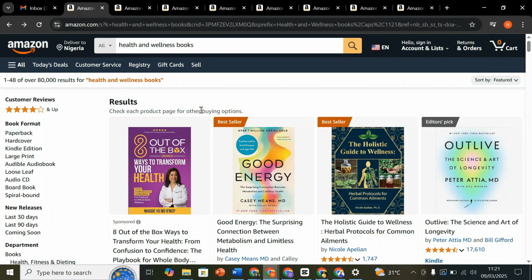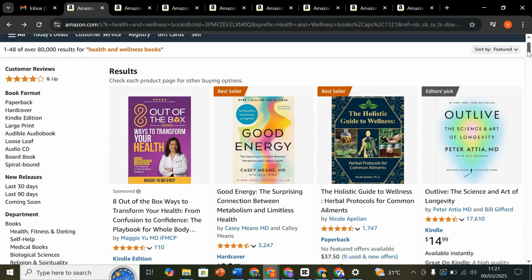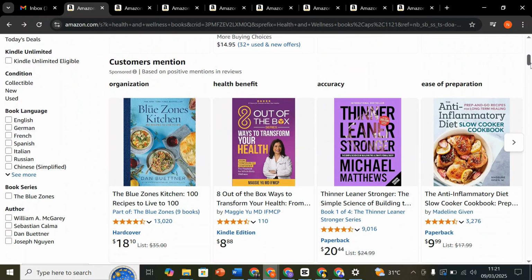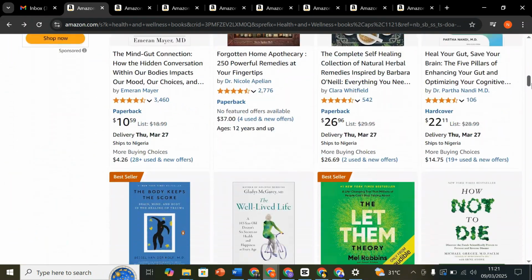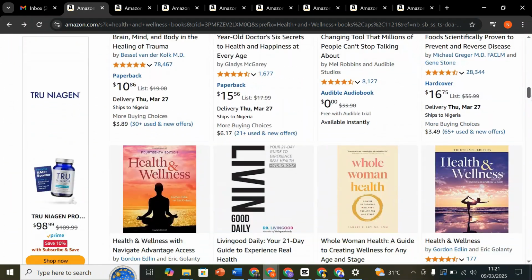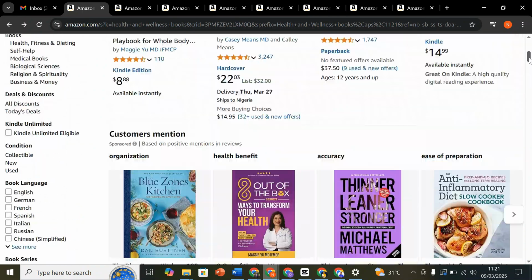Now, this is an example of what we call a health and wellness book. As you can see, there are different types of health and wellness books under this non-fiction category. You can see a lot of people that have published health and wellness books, and they are currently doing well on Amazon. People that fall under this non-fiction book are the ones that pick their own niche under health and wellness.